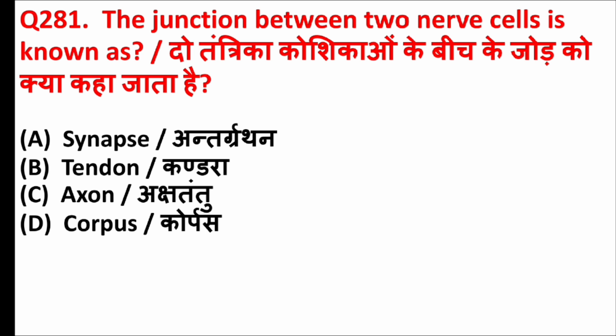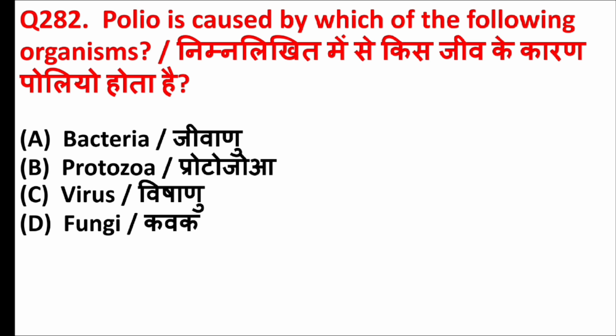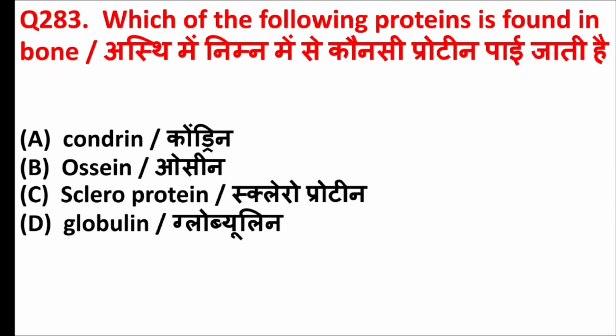The junction between two nerve cells is known as? Answer is option A, synapse. Polio is caused by which of the following organisms? Answer is option C, virus. Which of the following proteins is found in bone? Answer is option B, osine.